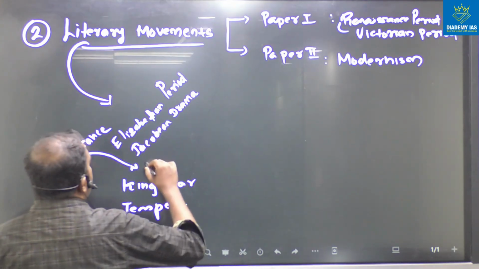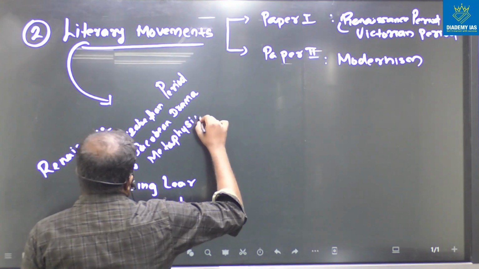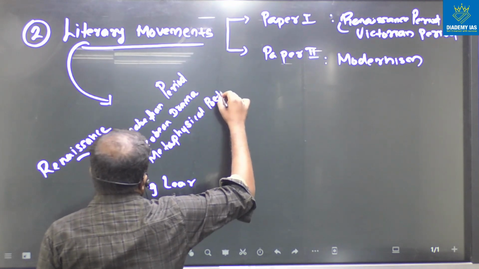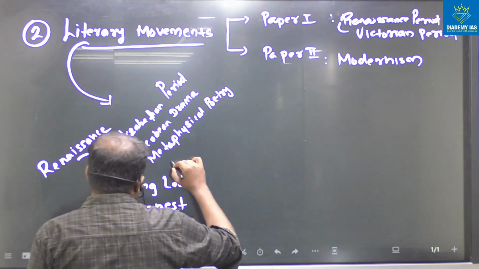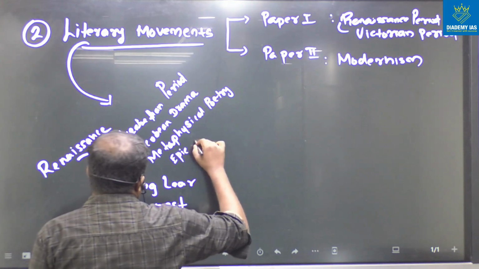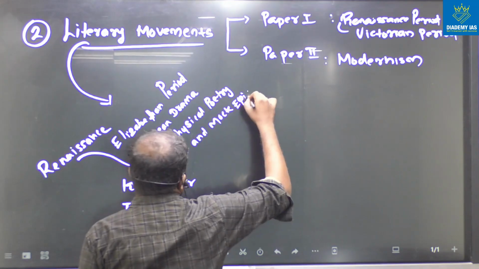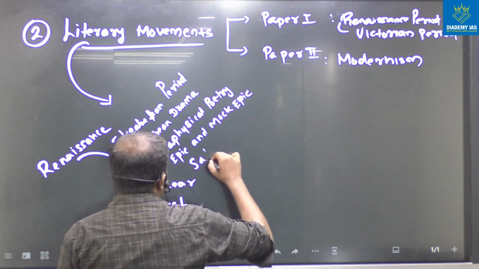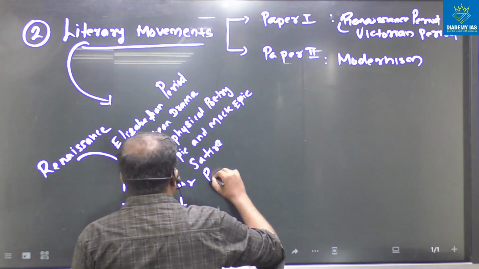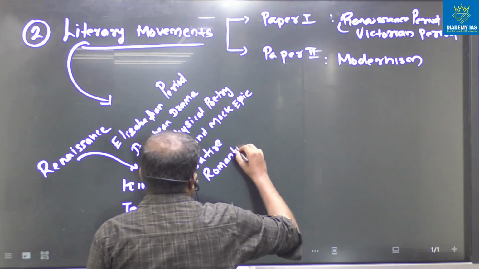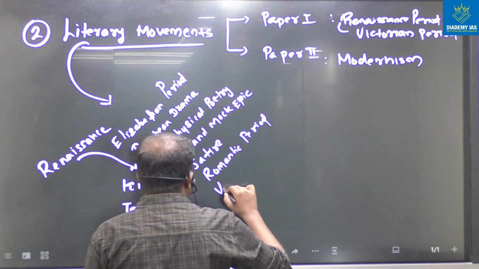Then after that, we have metaphysical poetry. And after that, we have epic and mock epic. And after that, we have satire, then the romantic period, then after that, Victorian literature.